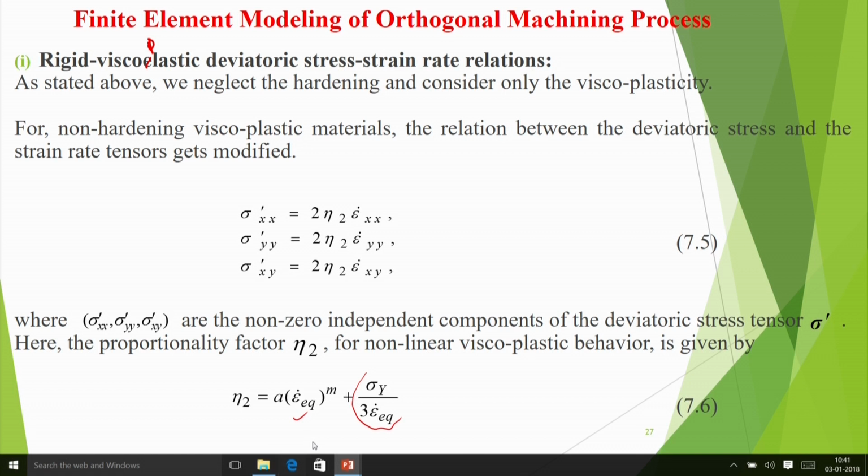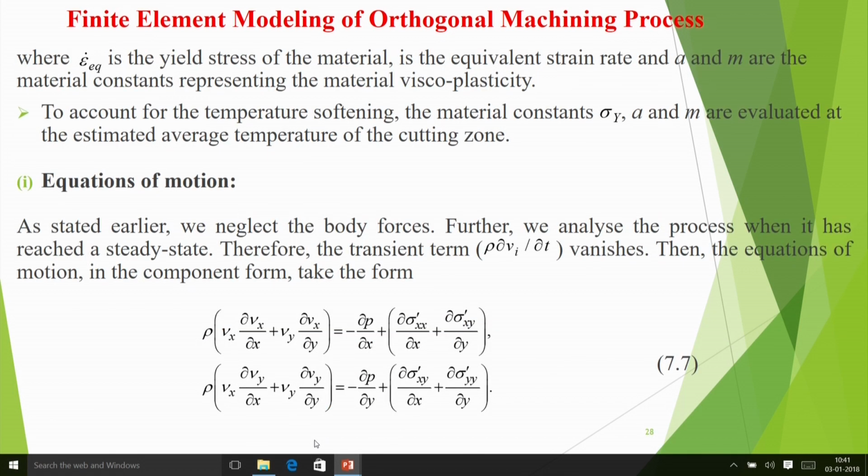So such relations of plasticity have been used here. And temperature softening is considered. Material constants are evaluated at the average temperature of the cutting zone.